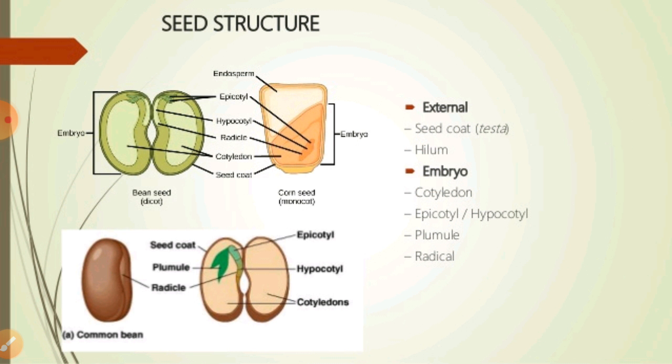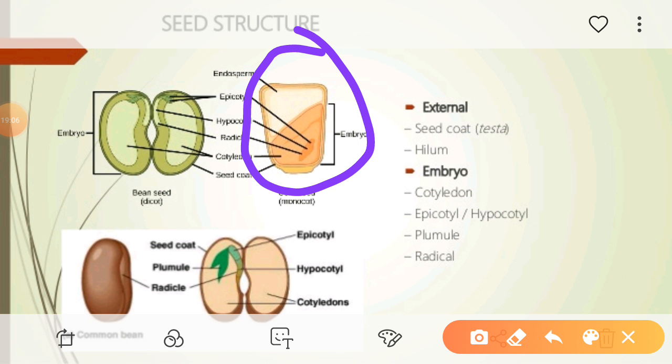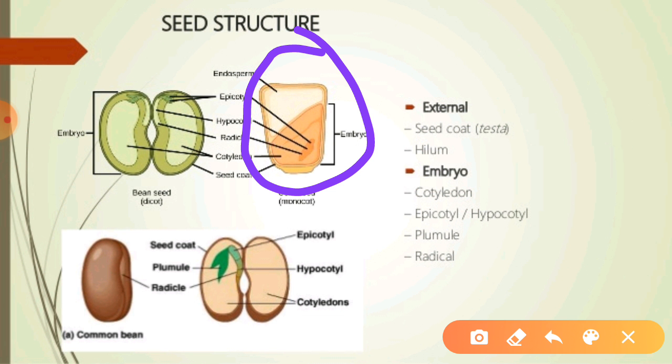And lastly, in some seeds such as castor seeds, the endosperm forms as the result of double fertilization in these plants. So this can be classified in such structures. And if we talk about monocotyledon seeds, as you can see especially in the diagram, this one, right, this is the monocot seed diagram, right? I think everybody knows about this one.